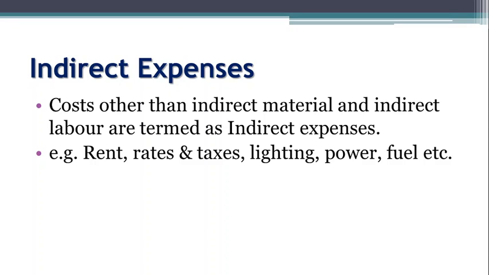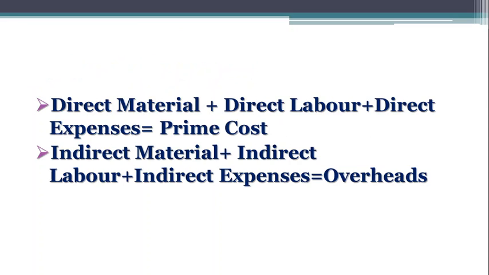Then indirect expenses, cost other than indirect material and indirect labor are termed as indirect expenses. For example, rent, rates and taxes, lighting, power, fuel, etc. So these are the elements of cost.